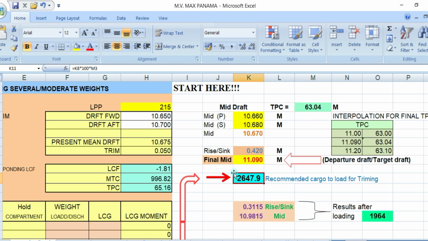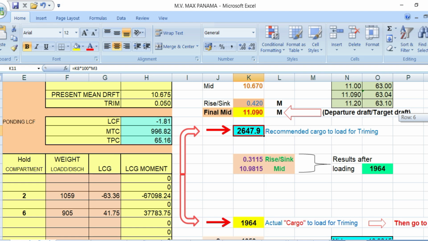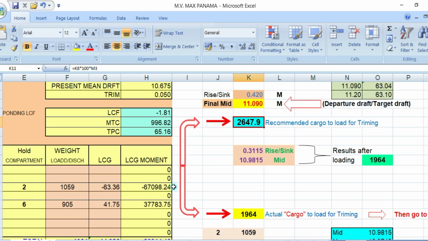Okay, so from this formula, which is sinkage times 100 times TPC, the value for all that will be 2647.9. Okay, so with that, you just follow this arrow here. So you have to load 2648. So round it up.